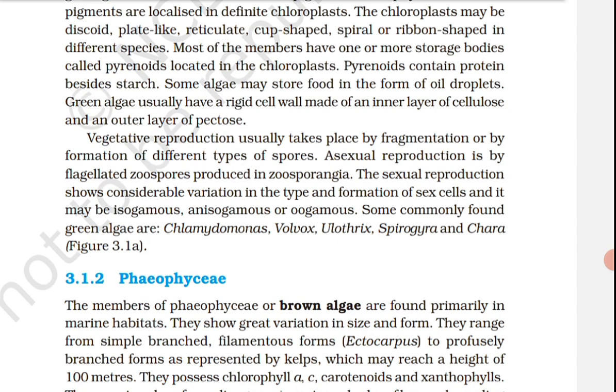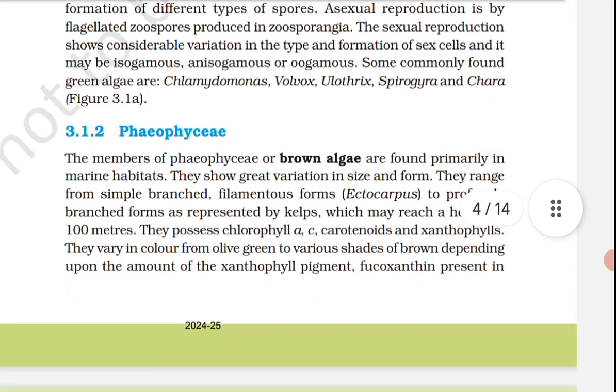Bryophytes are also called amphibians of the plant kingdom because these plants can live in soil but are dependent on water for sexual reproduction. For sexual reproduction, they usually occur in damp, humid, and shaded localities. They play an important role in the plant succession on bare rocks and soils.